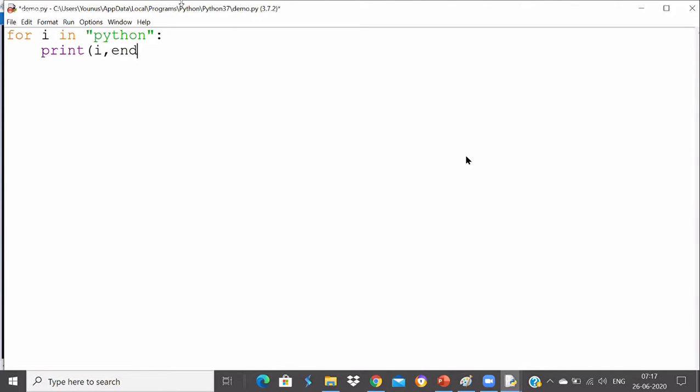Make sure you write end, because otherwise it goes to the next line every time. Let me show you what happens if I print a hyphen here.